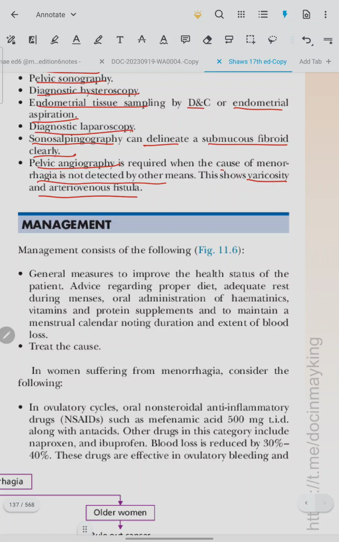Management. General measures to improve the health status of the patient. Advice regarding proper diet, adequate rest during menses, oral administration of hematinics, vitamins, and protein supplements, and to maintain a menstrual calendar, noting the duration and extent of blood loss. Treat the cause.